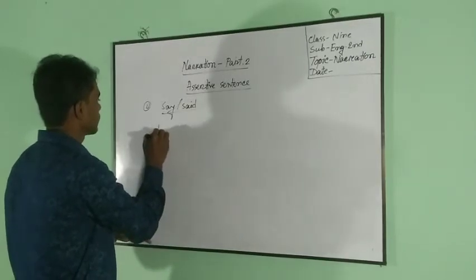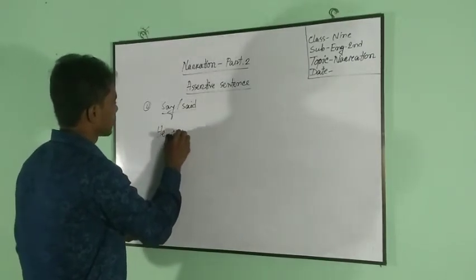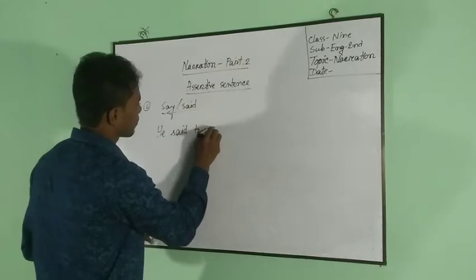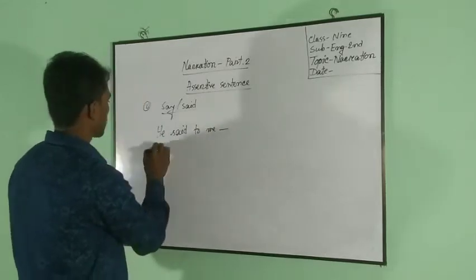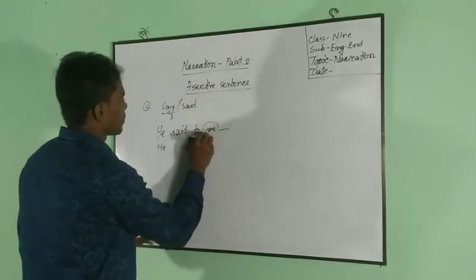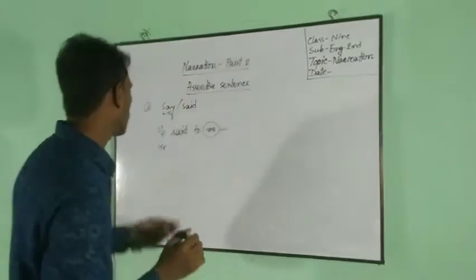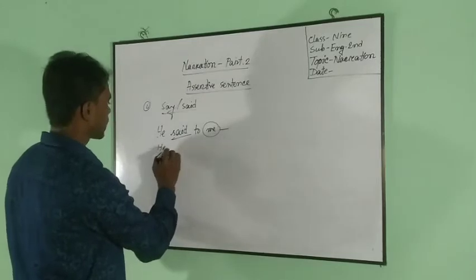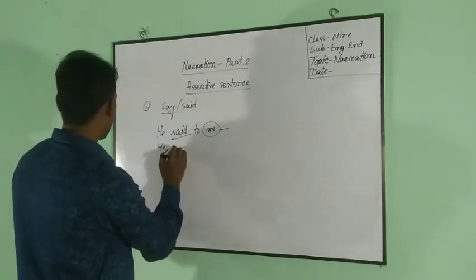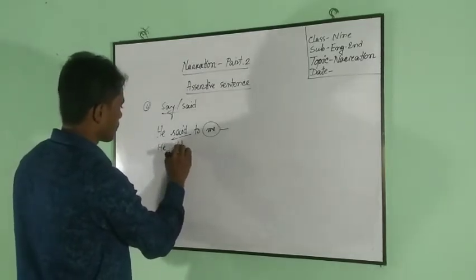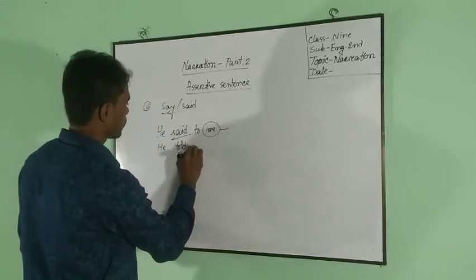Such as, he said to me. Here there is an object after the reporting verb, so we have to change said. Instead of said, we have to write told.